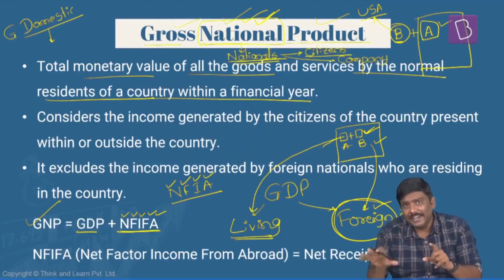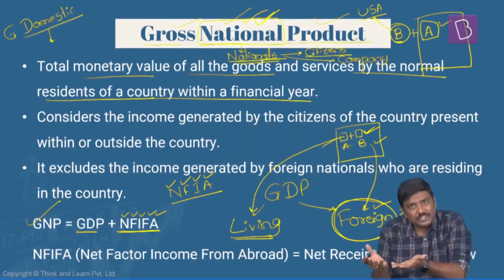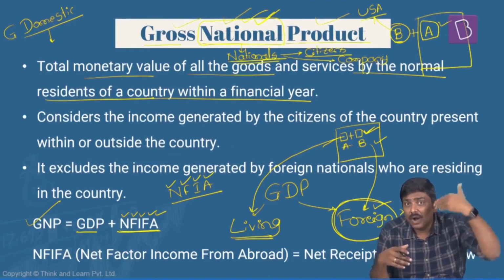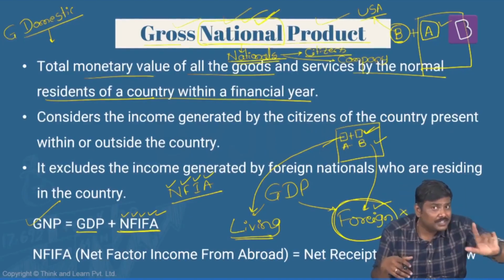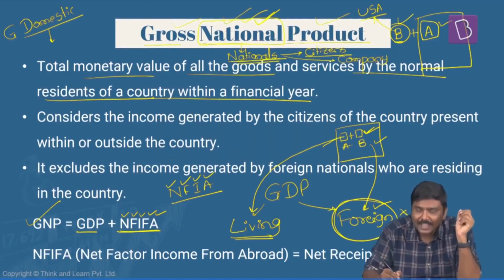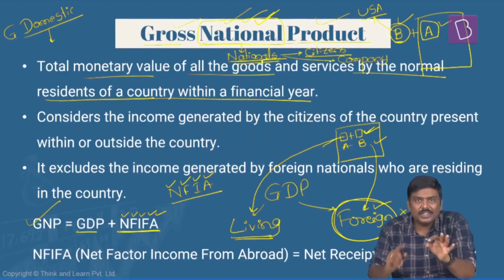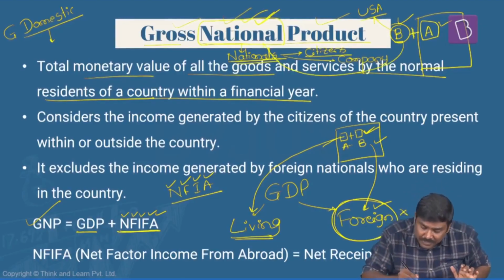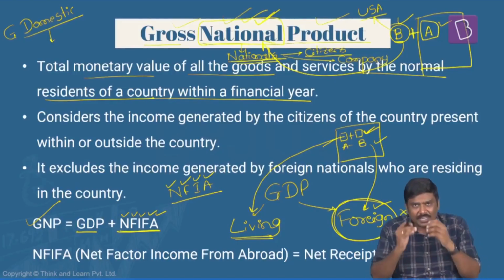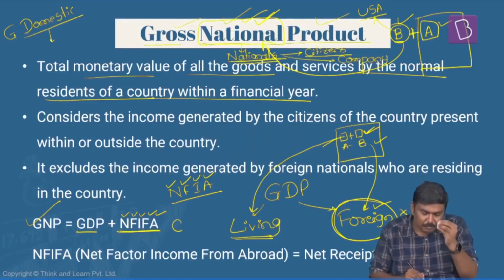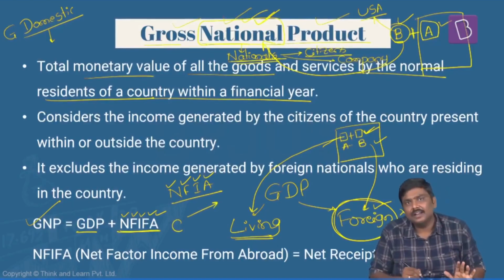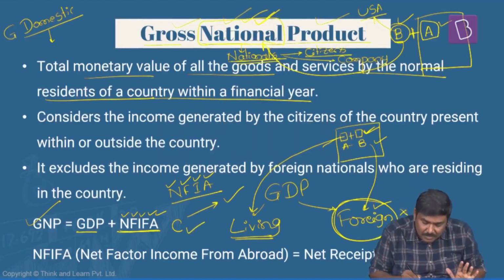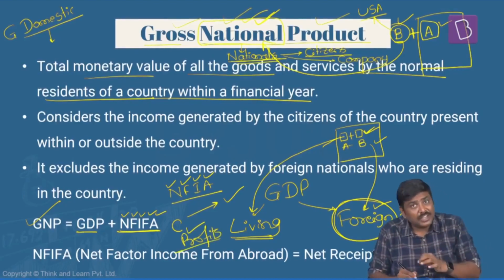Because A is producing in India, so part of India's GDP. A is producing in India, part of India's GNP. B is producing outside India. Production is done outside India, so not part of India's GDP. But B is an Indian national. So irrespective of whether they are producing it within India or outside India, it will definitely be part of India's GNP. Is it okay? So in the same way, companies are there. They would have produced goods and services outside India. Will they be part of India's GNP? Definitely yes. They would have generated certain profits outside India. Will it be part of India's GNP?